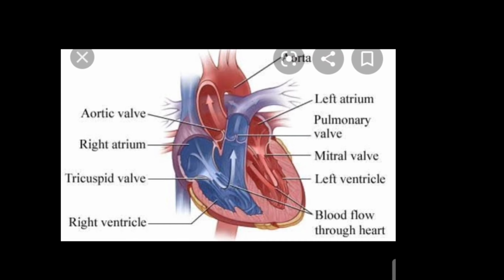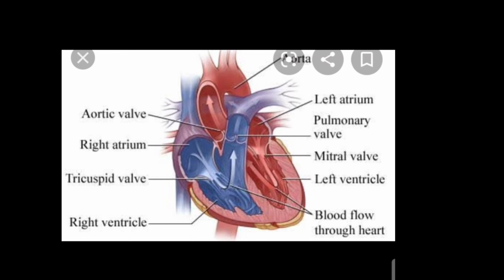The job of the heart is to pump blood around our body continuously. The heart is not a single pump. Actually, the heart is a double pump. The left side of the heart and the right side of the heart act as two separate pumps.